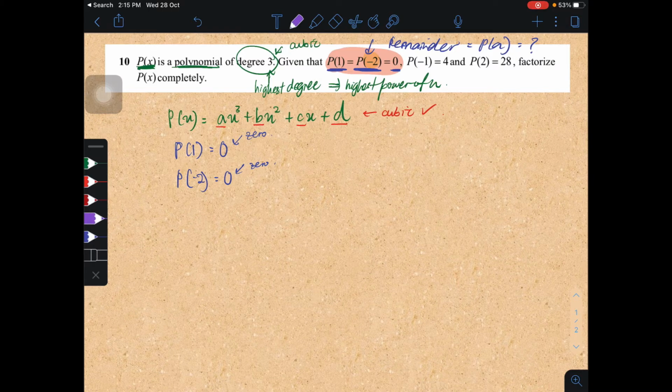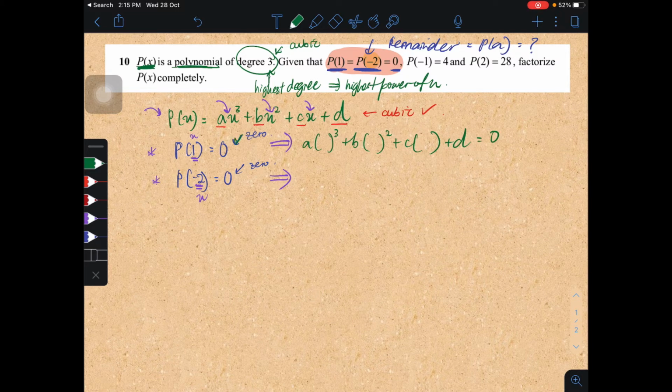What we need to do for both of this info is just substitute the value of x into your cubic. So you put a in bracket cubed plus b in bracket squared plus c in bracket plus d equals to your 0 here.